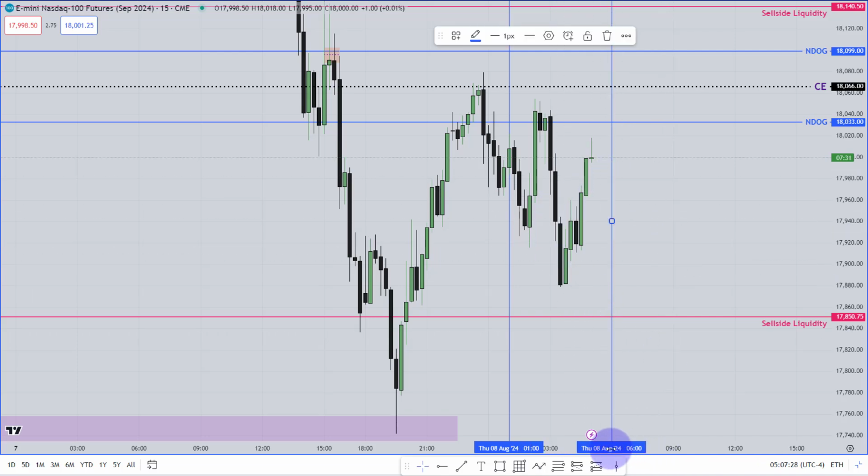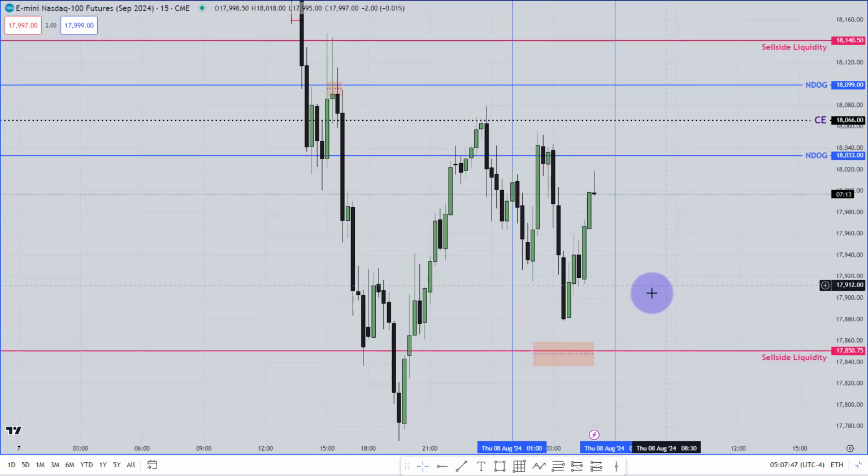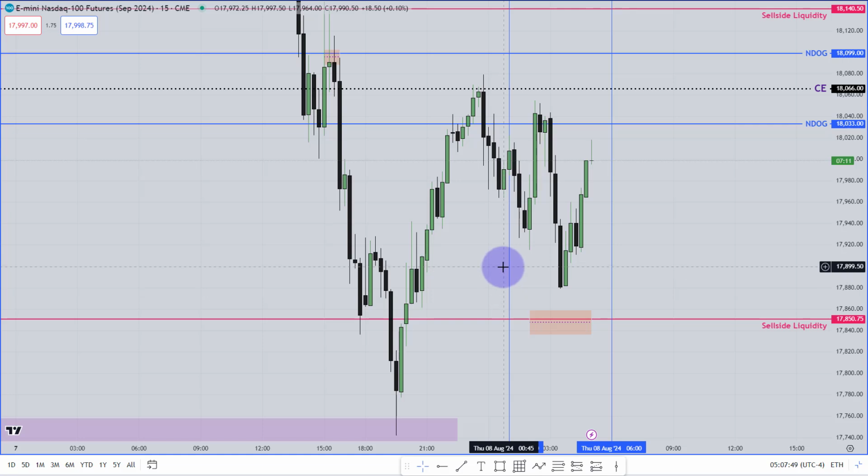When you look for the entry from 2 to 5, you will only look for the setup in between this time frame, not after 5, not before 2. So this zone is your kill zone, where you will start to look for the setup.